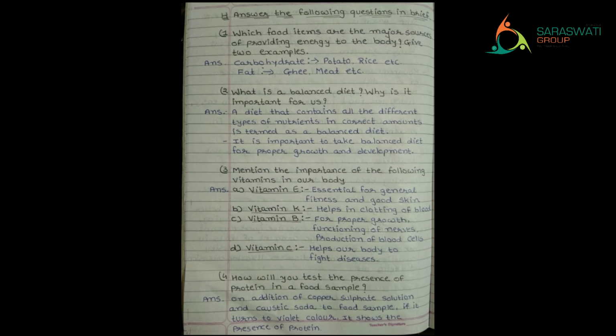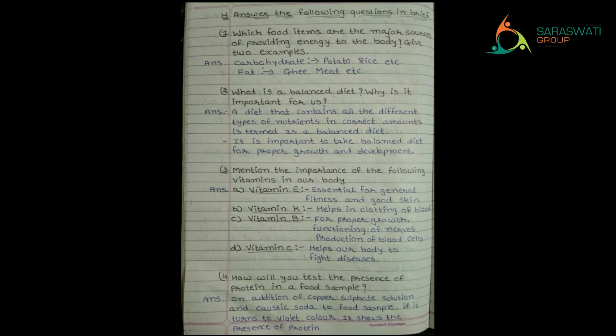So there are four vitamins given: vitamin E, vitamin K, vitamin B and vitamin C, right? So E is necessary for general fitness and good skin. K helps in clotting of blood. B for proper growth, functioning of nerves and production of blood cells. Then C helps our body to fight diseases, right? So these are the importances which we have seen in one slide, right?